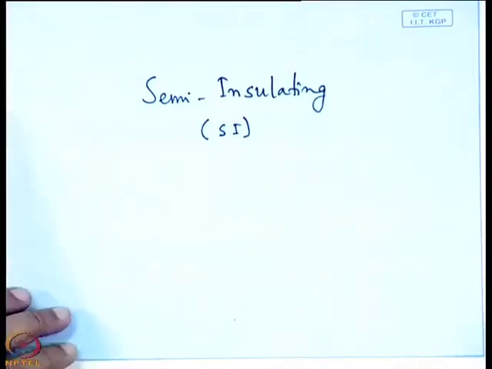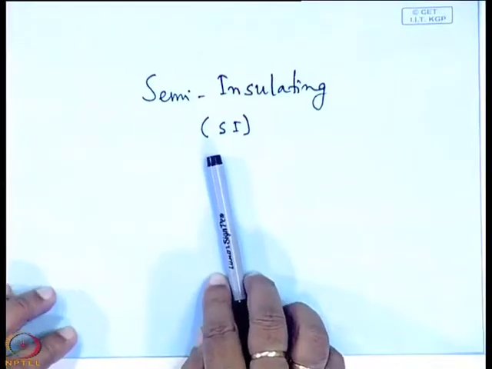So it can be N type, it can be P type, it can be semi-insulating type. Remember that for silicon or germanium, semi-insulating type is not available. Semi-insulating type means a very highly resistive sample without any doping. So, what is the advantage?